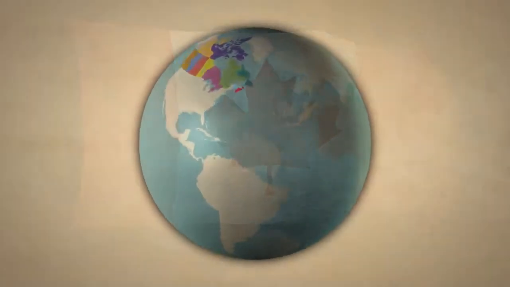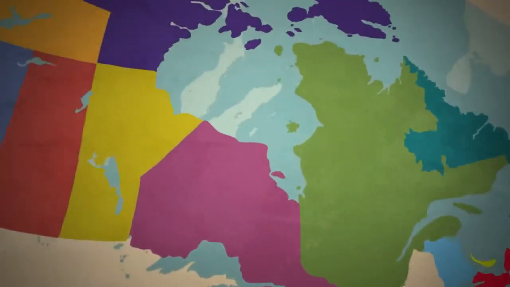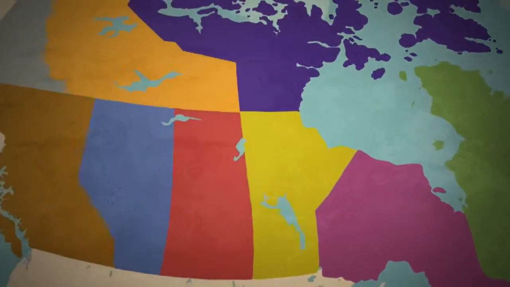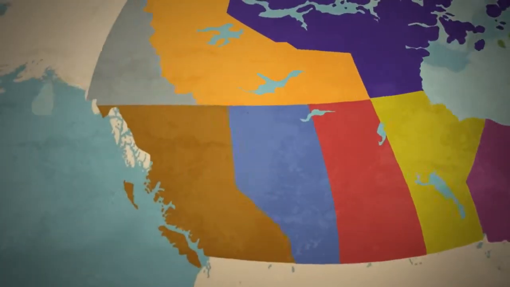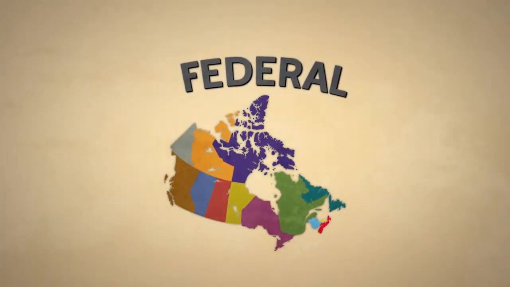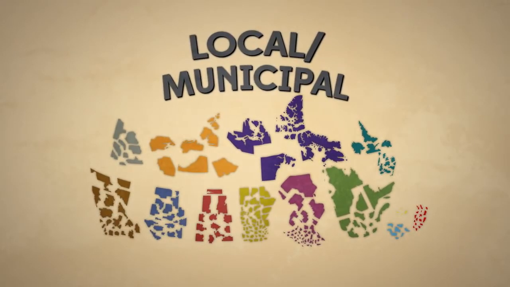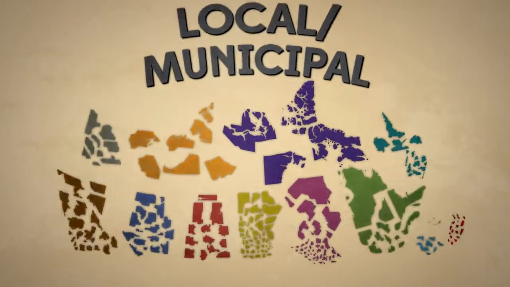Oh, Canada. Canada is a huge country, and each community has its own unique needs and interests. To serve us most effectively, our government is split into 3 levels, and each has its own elected representatives. Federal, which is responsible for the entire country. Provincial or territorial, responsible for the province or territory. And local or municipal, which represents your city or town.